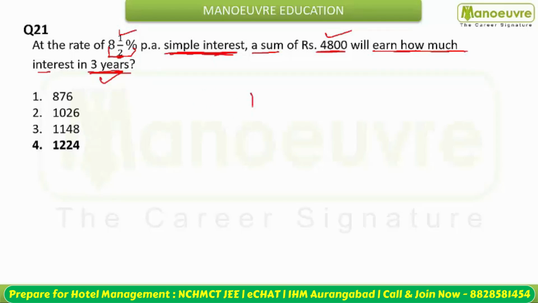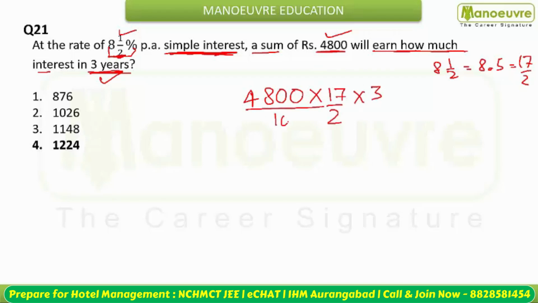So this will become principal, that is 4800, multiply करेंगे किससे? Rate से. This is 8.5. 8 1/2 is what? This is 8.5, or you can say 17/2. You can say 17/2 into time is 3 years and dividing by 100. This will give you simple interest. ठीक है. 100 से 100 cancel करेंगे.